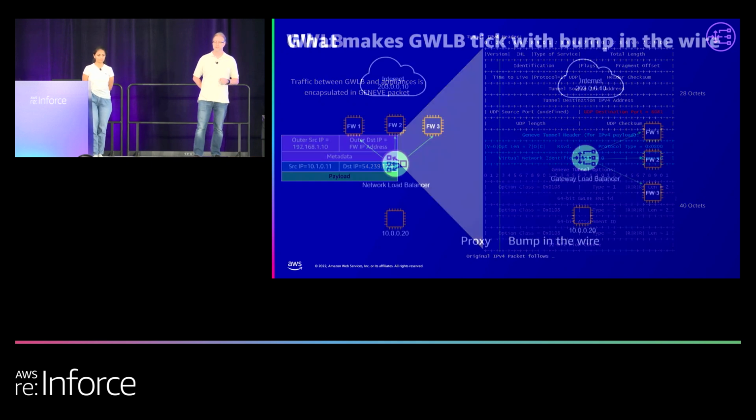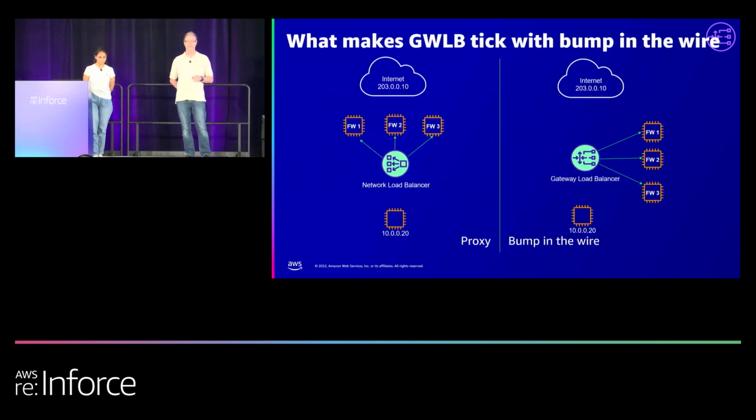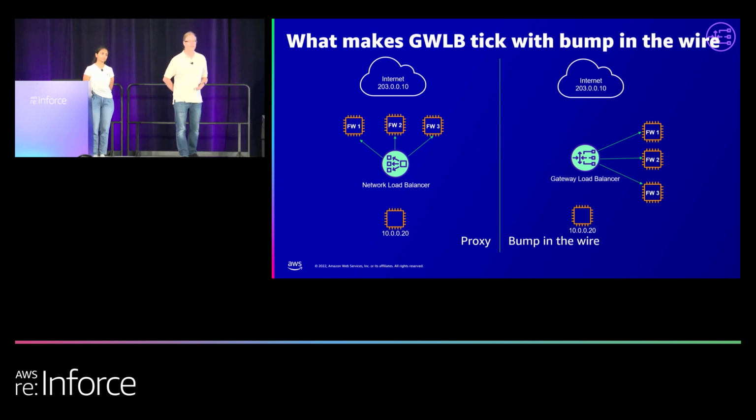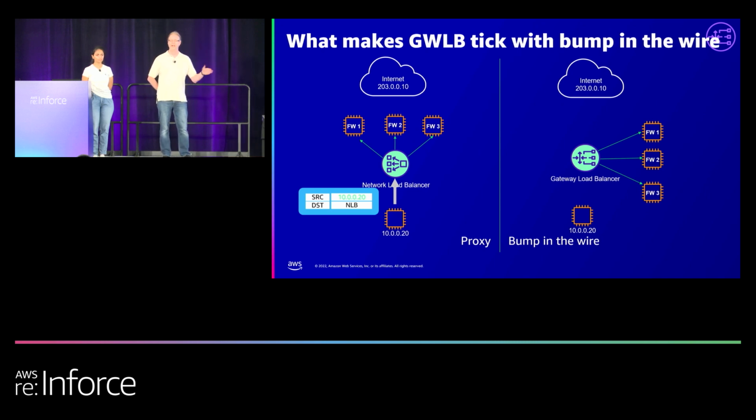What we will spend some time on is that whole idea of bump in the wire. Now, some of you may have had firewalls sitting behind a network load balancer, which operates at layer 4, understands TCP and UDP, and is very, very quick. But once it sends traffic, it will not send it directly to its default gateway; it'll send it to the network load balancer itself, which inserts itself as part of that inspection chain.